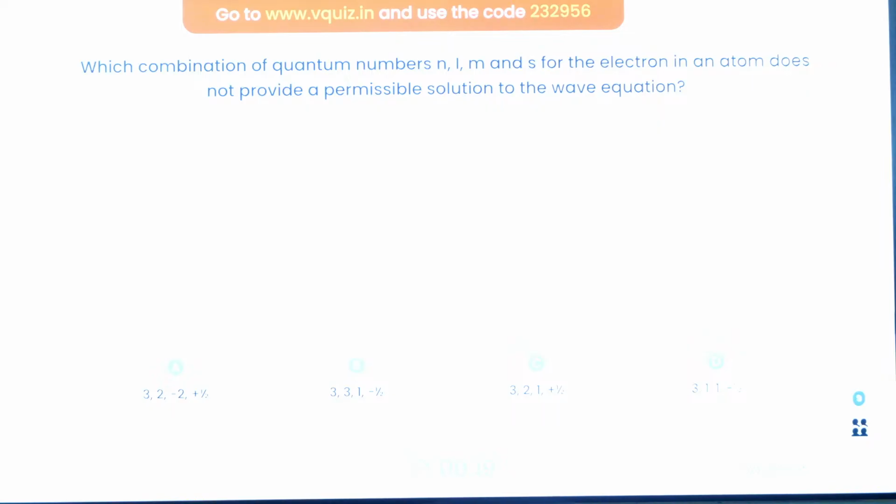Which set of quantum numbers is not possible, not feasible, invalid, you can say?